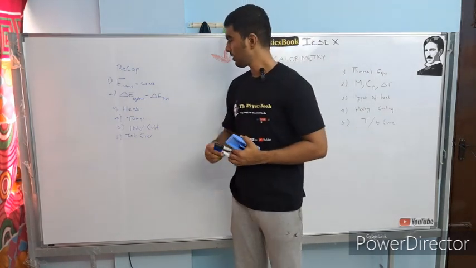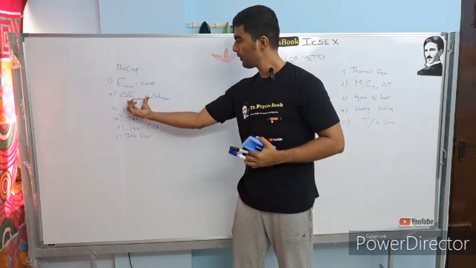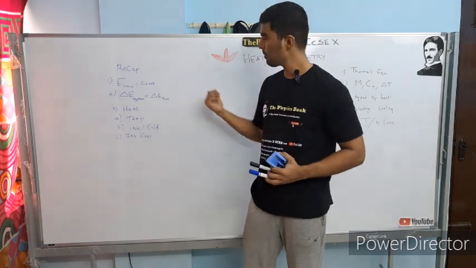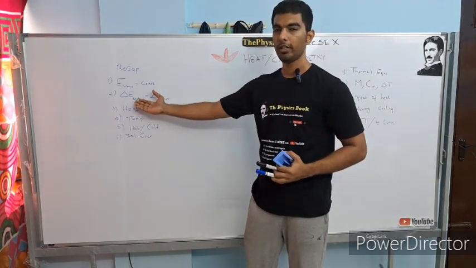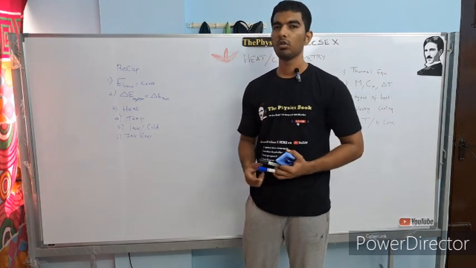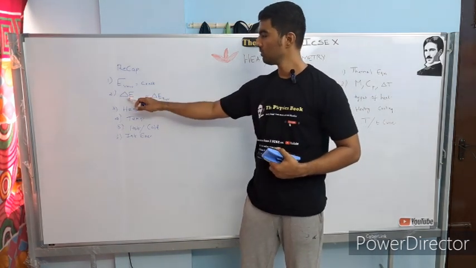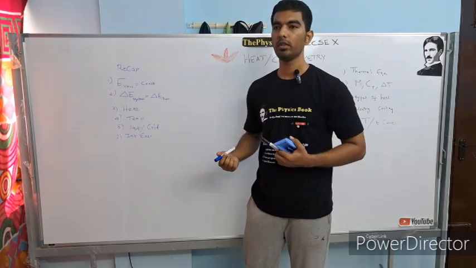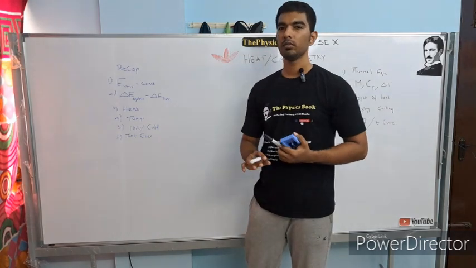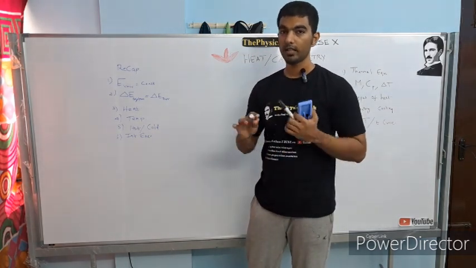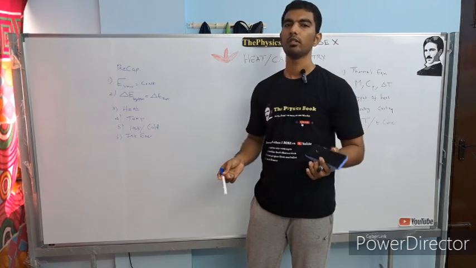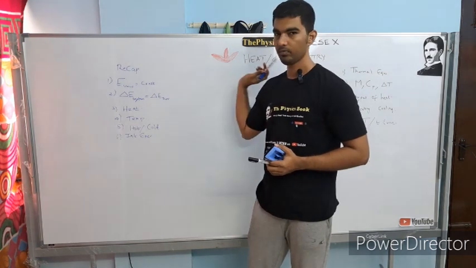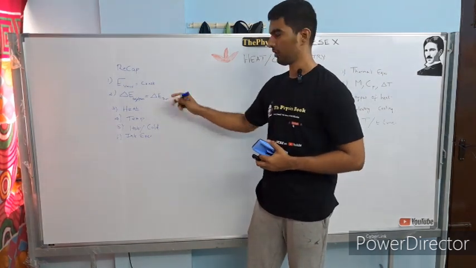Now this coffee is giving up some amount of heat, and no way in this universe can it reject that heat without somebody accepting that heat. So the air in which you have kept the coffee should be accepting this heat in order for the coffee to lose heat. If the air is not accepting the heat which the coffee is rejecting, the coffee will still remain with whatever heat it has, which means the temperature of the coffee will never decrease if nobody is going to accept its heat. So these two points are very important in solving the problems. We will be continuing with that in the next lecture.